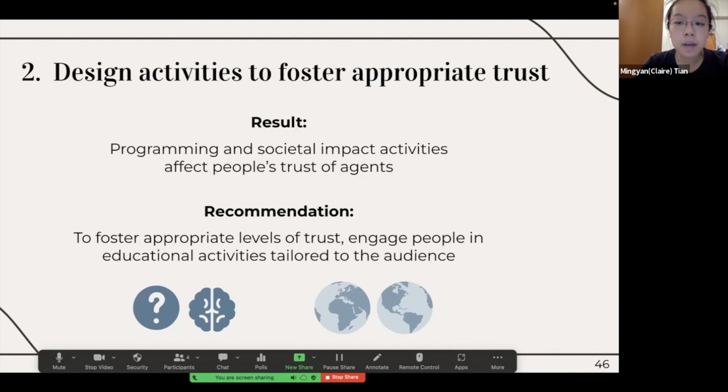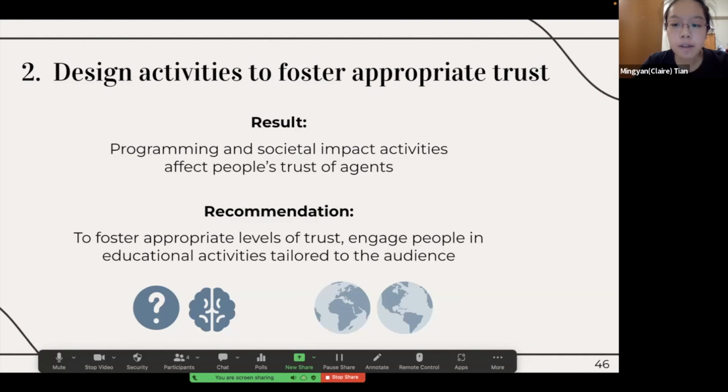We also saw that it's not just the agents that interact with people that affect people's trust, but also the other activities, like our programming and social impact activities. So the next recommendation is to design activities to foster appropriate levels of trust and tailor this to the audience, since different activities affect different people differently. For example, we saw that those who hadn't learned AI before trusted agents more after the programming activity, whereas we didn't see any effect for those who had learned AI before.